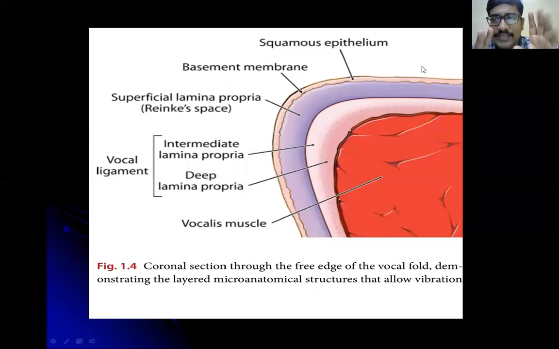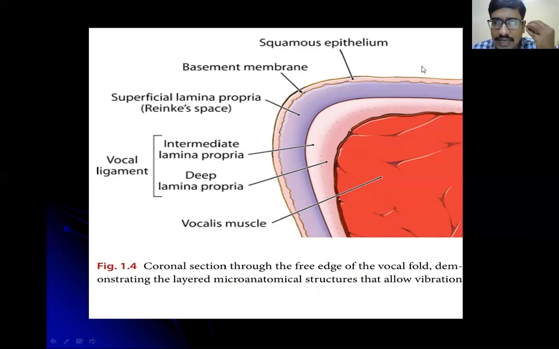Only 2 malignancies, that is carcinoma esophagus and carcinoma rectum, are exceptions. For carcinoma esophagus, you will remove 10 centimeters. But for carcinoma rectum, you will remove 2 centimeters. So for all malignancies of the GIT, the normal margin must be 5 centimeters, except carcinoma esophagus, where you will remove 10 centimeters, and carcinoma rectum, where you will remove 2 centimeters. This is a very, very important technique.